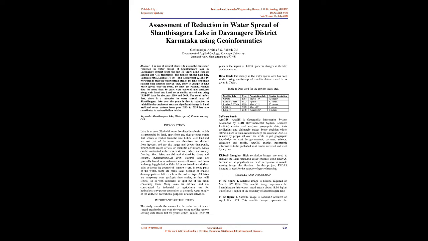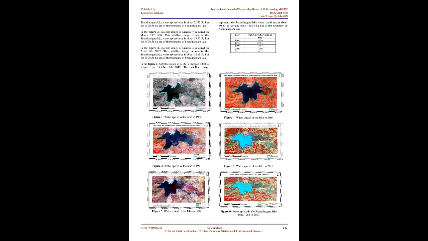Introduction. A lake is an area filled with water, localized in a basin, surrounded by land, apart from any river or other outlet that serves to feed or drain the lake. Lakes lie on land and are not part of the ocean, and therefore are distinct from lagoons, and are also larger and deeper than ponds, though there are no official or scientific definitions. Lakes can be contrasted with rivers or streams, which are usually flowing. Most lakes are fed and drained by rivers and streams.